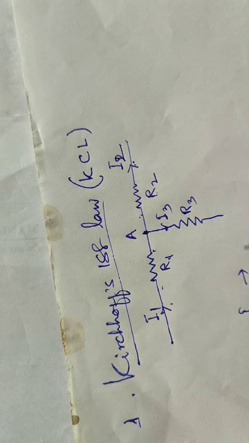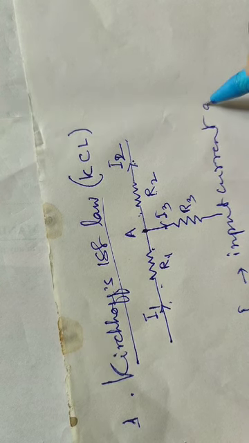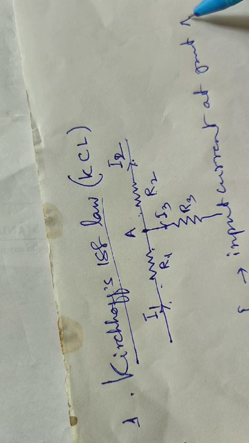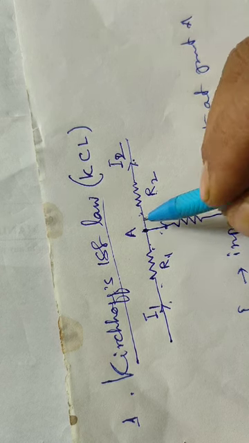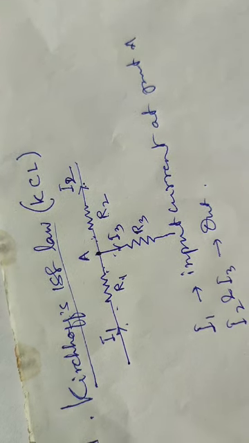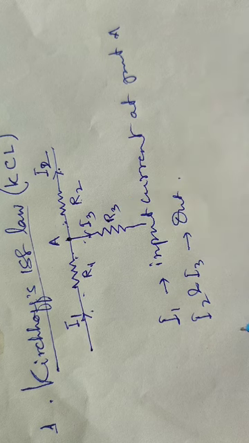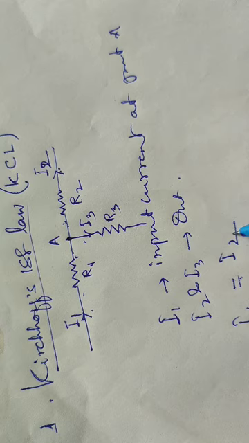I1 is the input current at junction A. Now A is called a junction because it is the meeting point of more than two conductors. I2 and I3 are output currents. Before connecting R3, I1 is equal to I2, input current equal to output current.